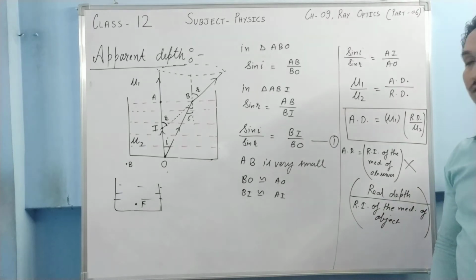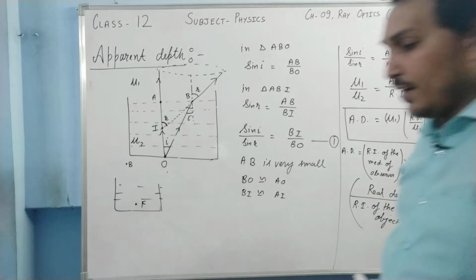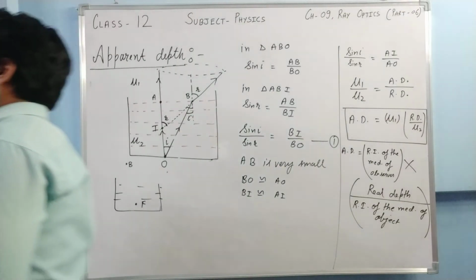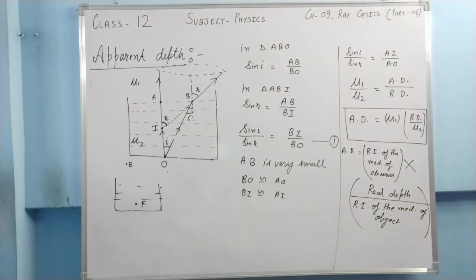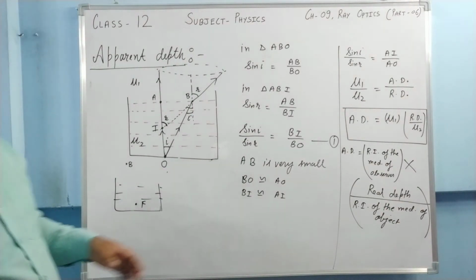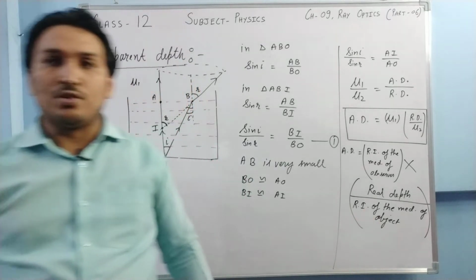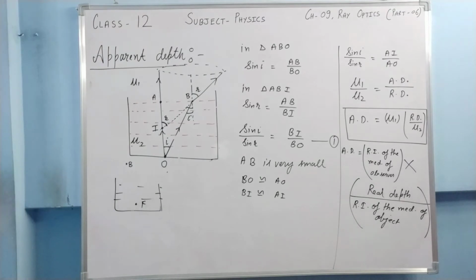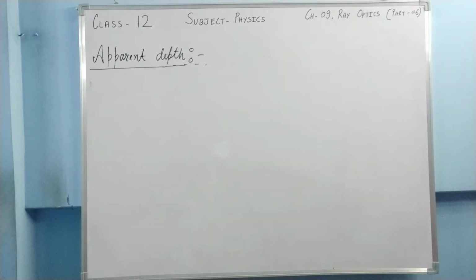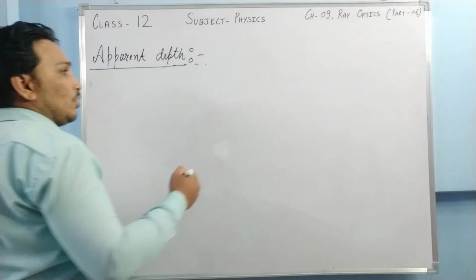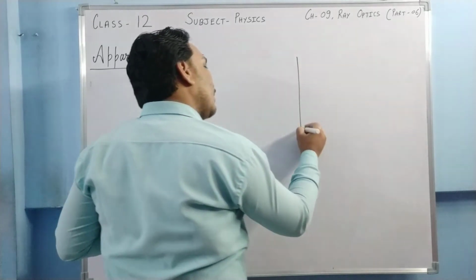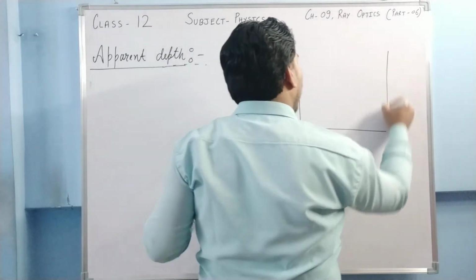Is it clear? So this is what the topic of apparent depth is all about. You need to understand this formula. If you understand this formula, this becomes very easy. Let us do one question so that we can understand. Let us do one question on the basis of this one, the same question I was talking about.